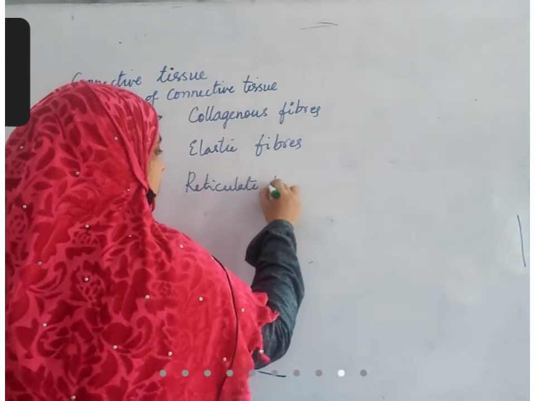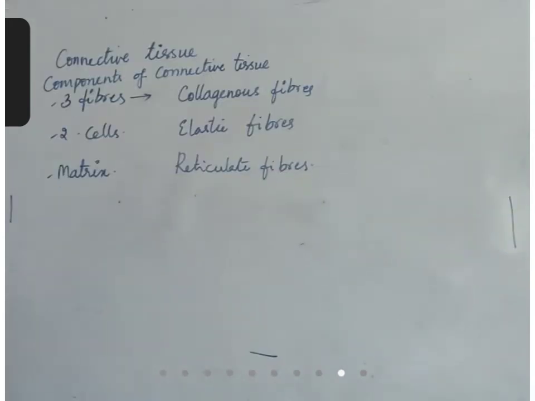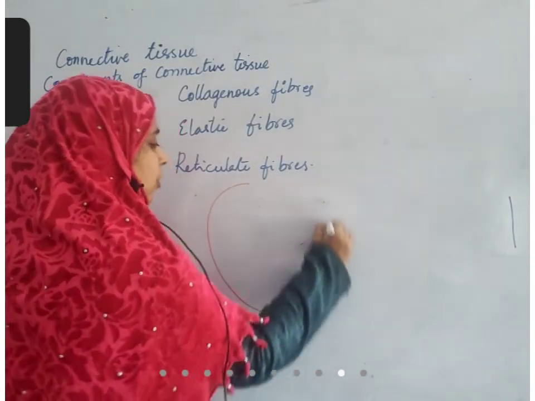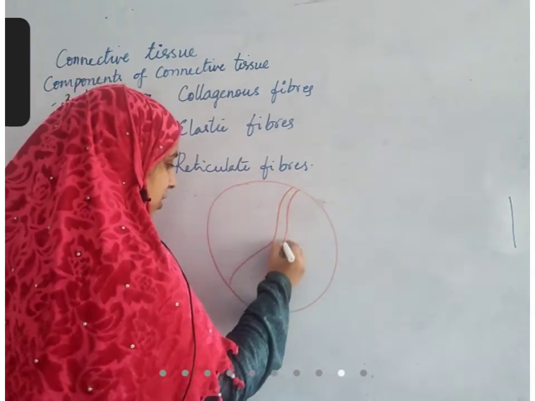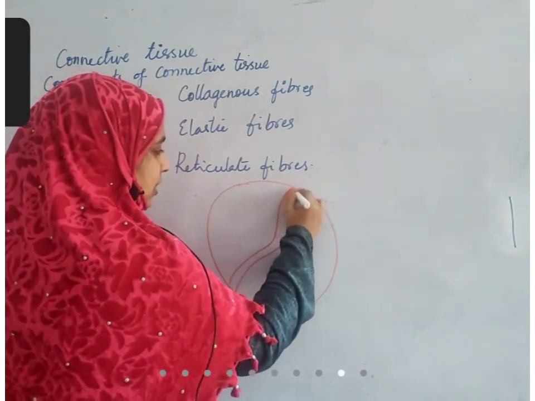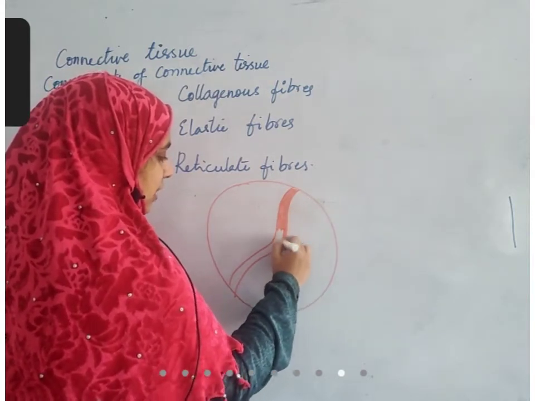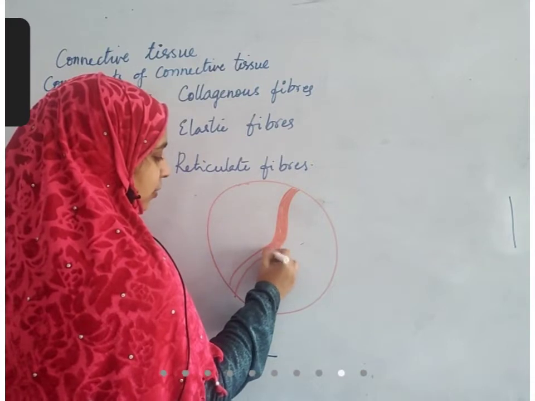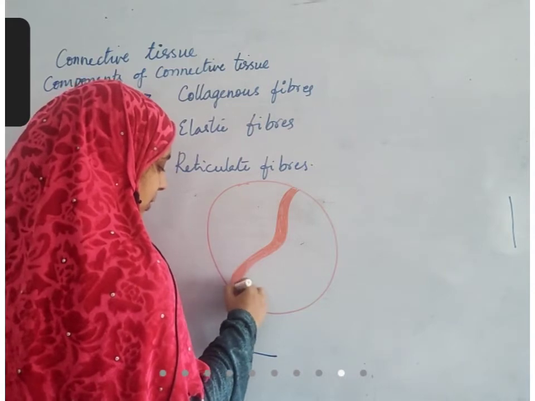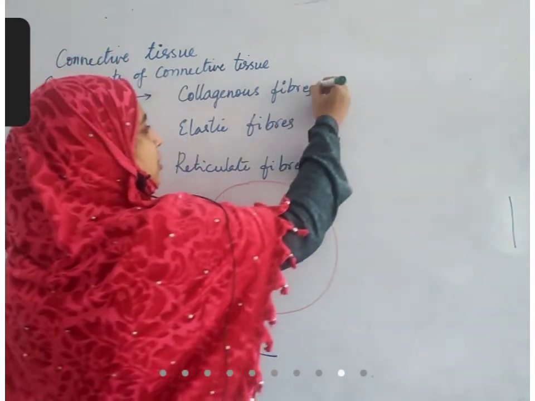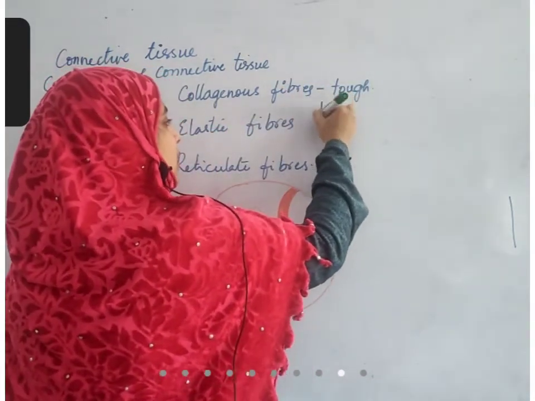Reticulate fibers. So, if I represent it in a diagrammatic form, let us take this is a small piece of tissue. Collagenous fibers are tough, like one complete bunch. So, this bunch of fibers will not have any space in between them. This type of fibers are very tough. You cannot stretch them, they are not stretchable, not flexible, tough bunch of fibers. Okay, these collagenous fibers are tough, not stretchable, not elastic, made up of protein,